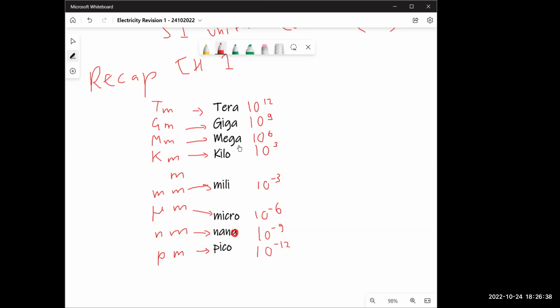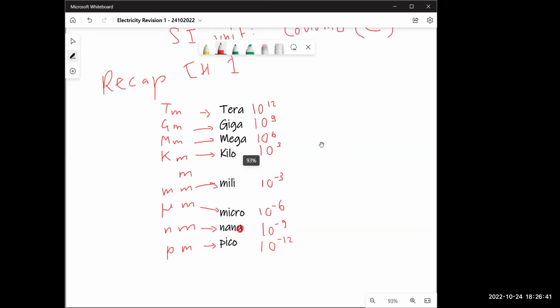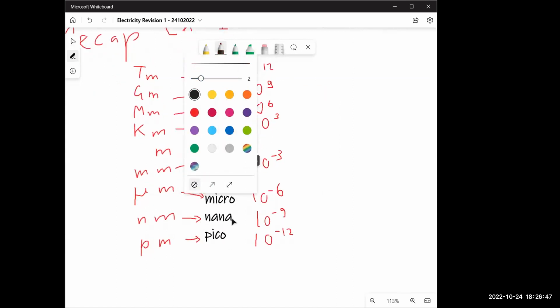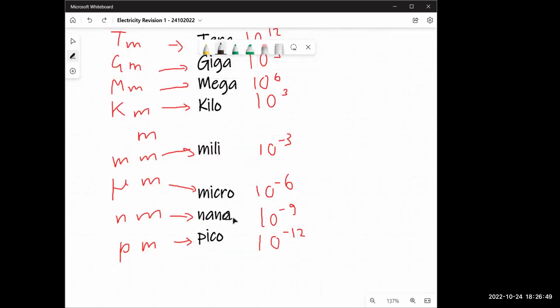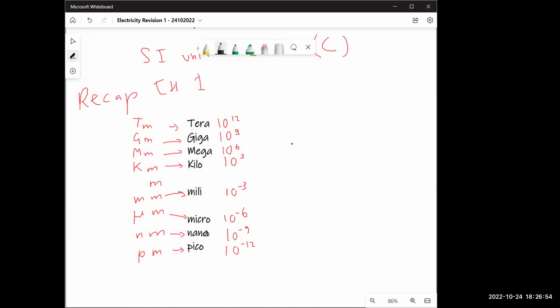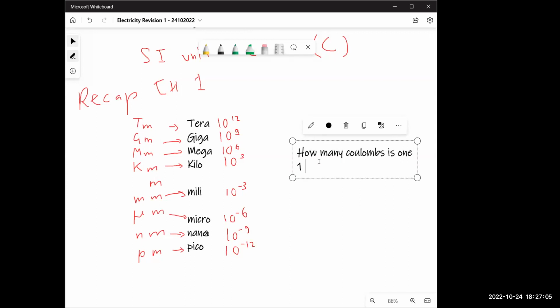What does that mean? Well, please make this table quickly. N is for nano. If I say, how many coulombs is 1 microcoulomb? How will I find the answer?